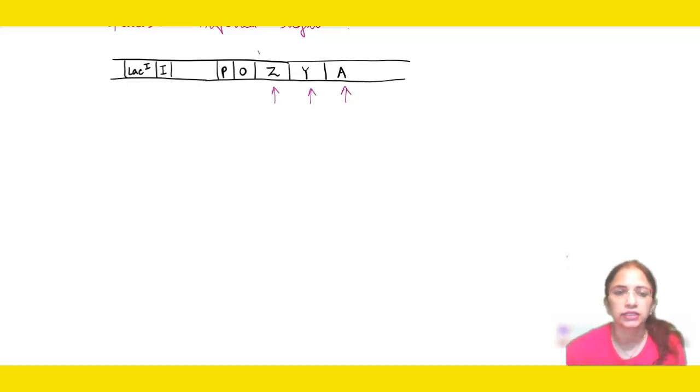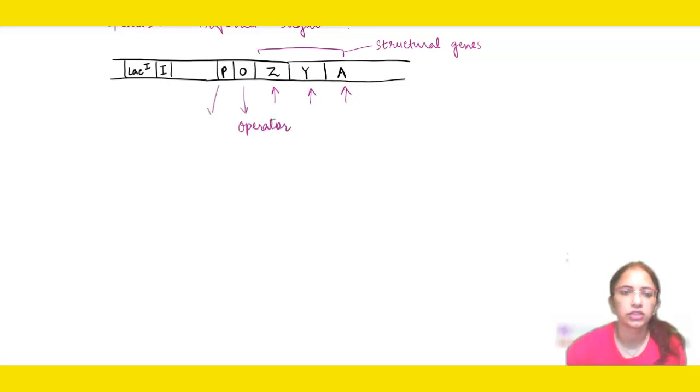Here these all three alphabets, they are actually defining the structural genes. Just a minute ago I told that in the operon structural genes will be there, right? So this is the part of the structural genes. Here we have operator. Here just upstream to it we have promoter. This is our regulator gene.